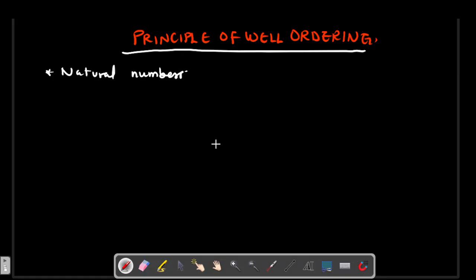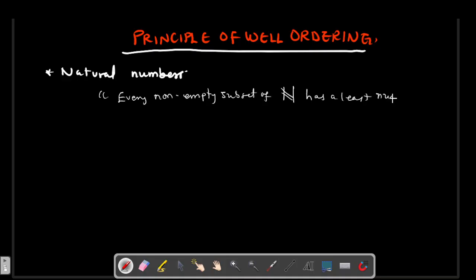But the principle of well ordering strictly says that every non-empty set, or let me say subset of N, which is natural numbers, has a least number.